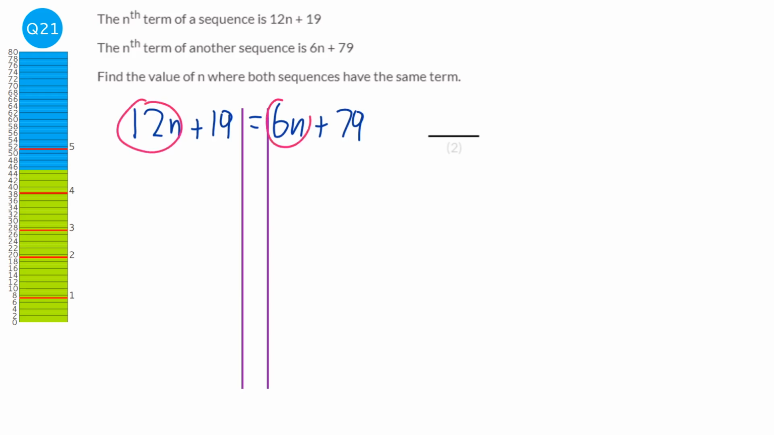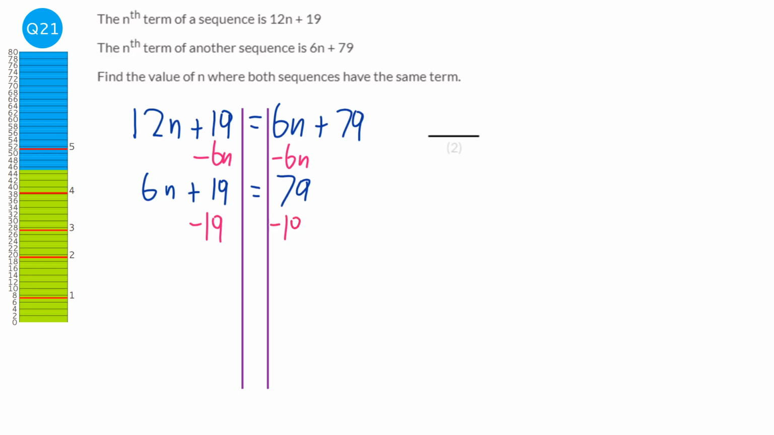So we've got 12n and we've got 6n. So the smaller amount is the 6n. So we're going to take away 6n on both sides. And so that would be 6n plus 19, and we've got rid of the 6n, so just 79. Next thing we're going to do is get rid of the 19, so take away 19 on both sides. And so we've got 6n equals 79 take away 19, which is 60.